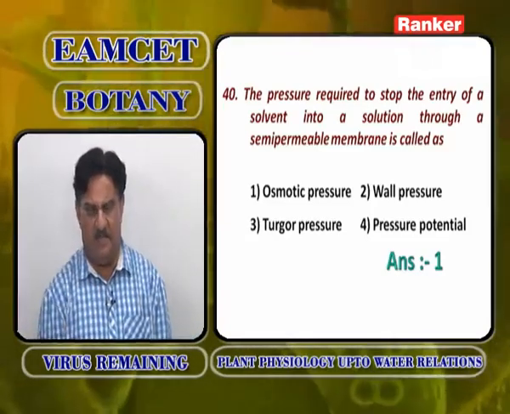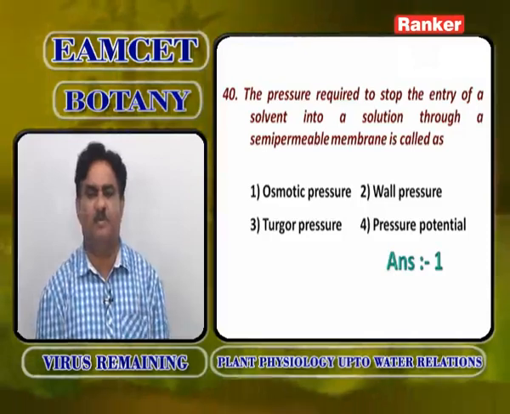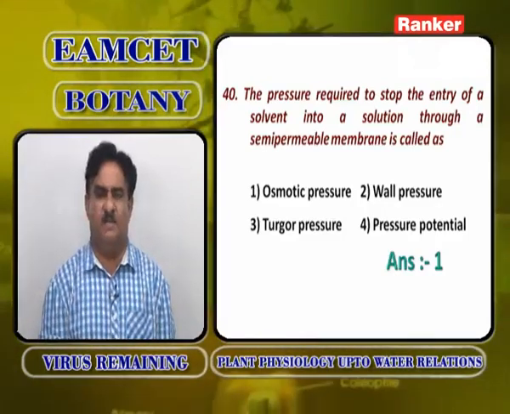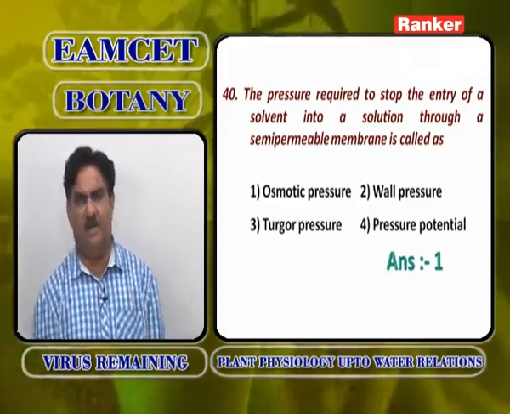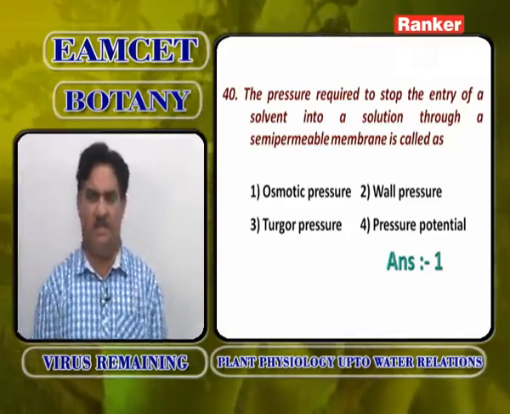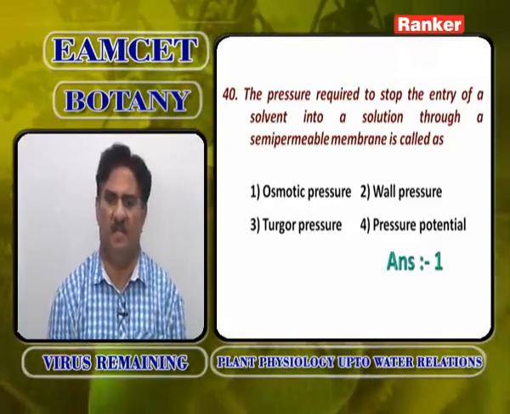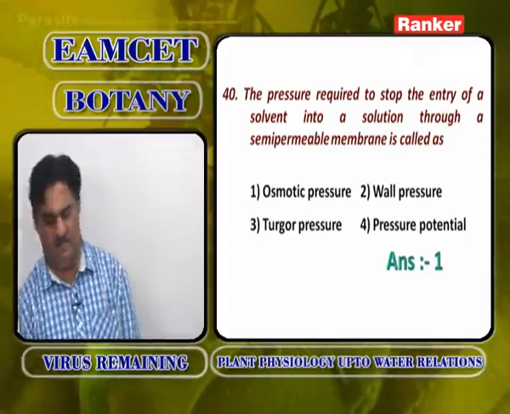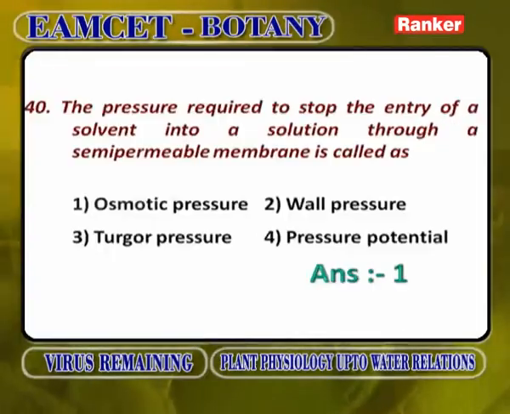As it increases, the protoplasm creates pressure on the cell wall, called turgor pressure. When turgor pressure is continuous, the cell wall creates pressure on the protoplasm, called wall pressure. So, wall pressure, turgor pressure and pressure potential are related to one another.